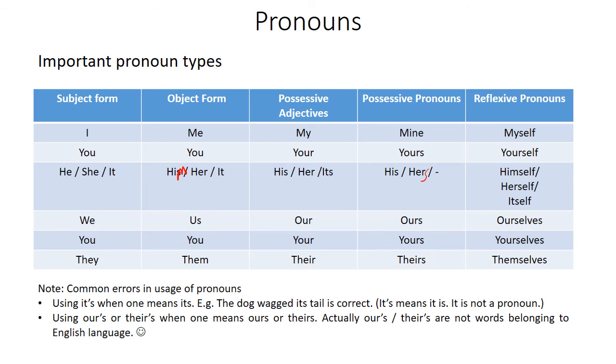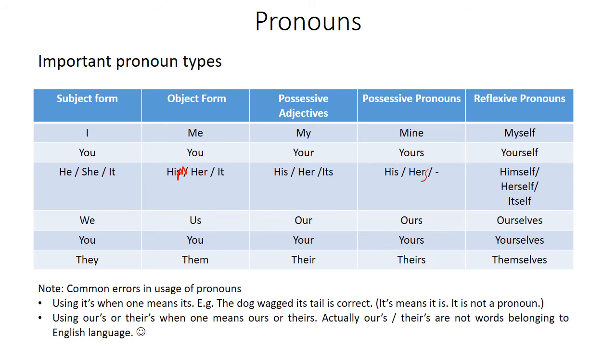Okay, so we come to the first person plural form, we. We were playing. Us, object form. She taught us. Us is the object form of we. Possessive adjective. This is our ball, as in we together own this ball. Our ball, it qualifies the ball.